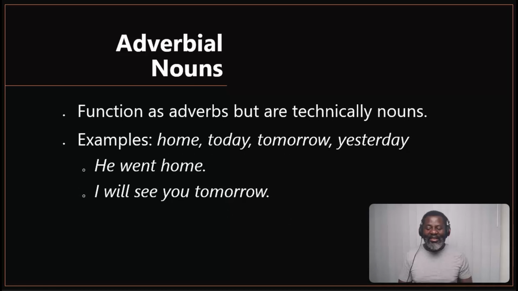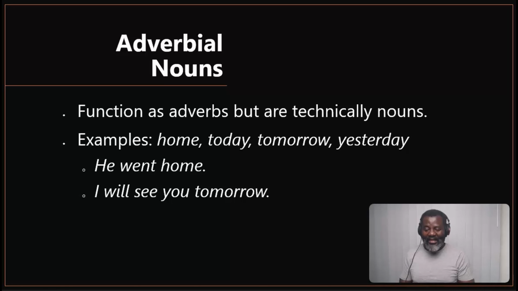Let's look at adverbial nouns. These function as adverbs, but they are technically nouns. So these are just nouns. Now, remember at the beginning I talked about Lusaka. I said, if you say John lives in Lusaka, Lusaka is a name of a place. But in this sentence, Lusaka is just a place functioning as an adverb of place. And therefore, because it's a proper noun functioning as an adverb, it's an adverbial noun.